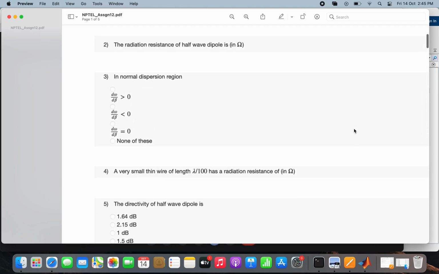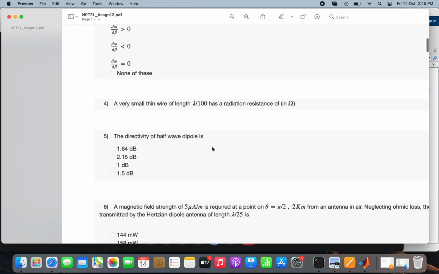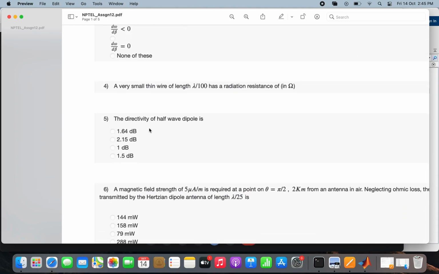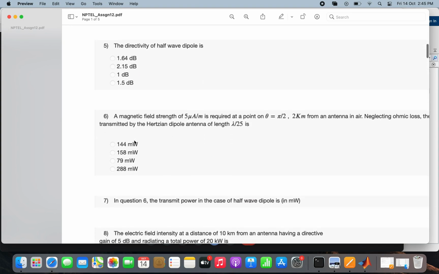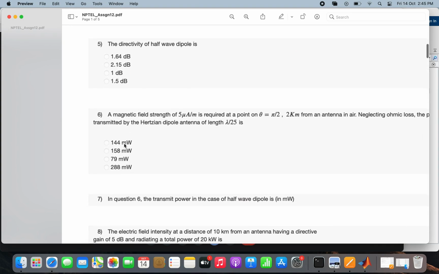Alright. Now in question 5, it asks what is the directivity of a half-wave dipole. The directivity of a half-wave dipole is 2.15 decibels. Okay. Any doubts or questions till now?